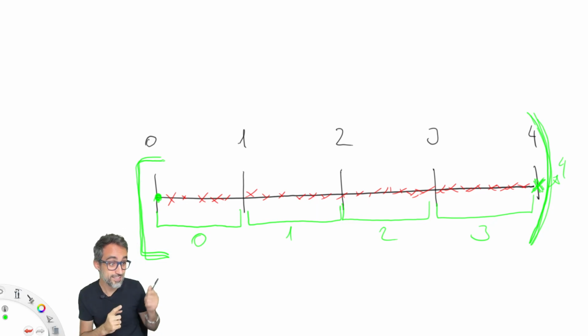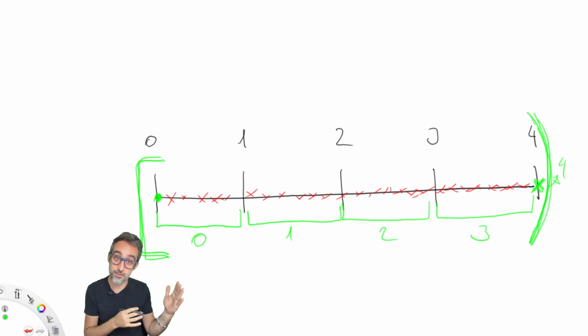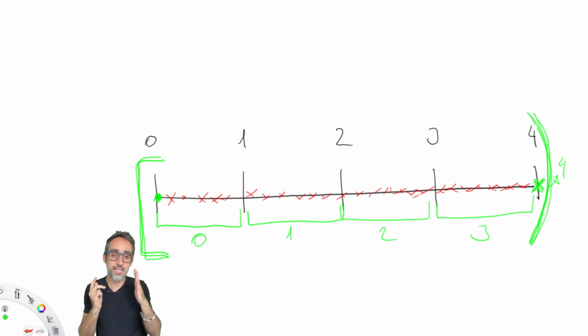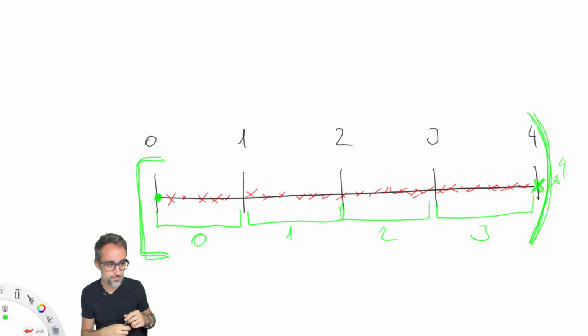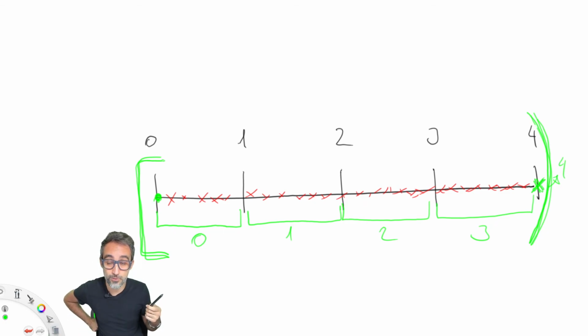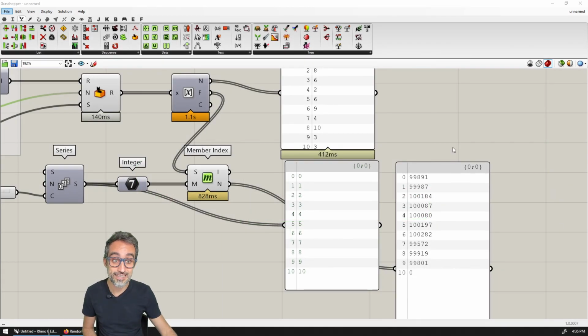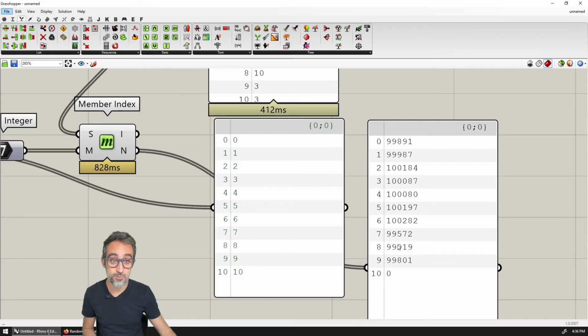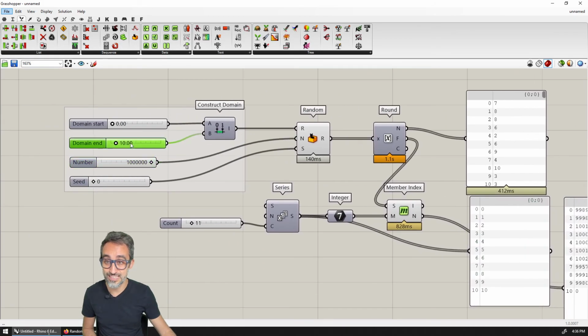And the reason for that is what you just saw here: the idea that you can use this to generate random integers with an equal distribution. Therefore, when you want to generate random integers, you need to generate numbers from 0 to the upper bound of the integer that you want to generate, without it being included. So if I want to generate random numbers from 0 to 9, my domain has to be from 0 to 10, because we know that 10 will actually never be included.